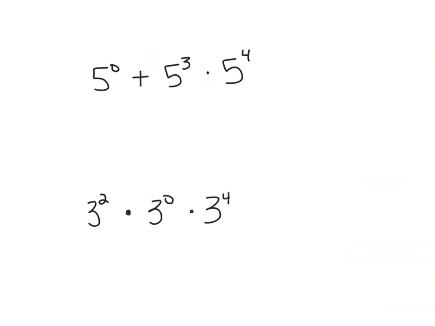All right, so these are a couple tricky problems that you guys are going to see that I want to point out. First thing that you might notice, this problem has an addition and a multiplication sign. Now you have to follow the order of operations. So remember, multiplying comes first. You may remember in the past we've boxed these terms, but you need to do your multiplying first. So I see I'm multiplying, so my shortcut is I can add those exponents. So it's going to be 5 to the 7th.